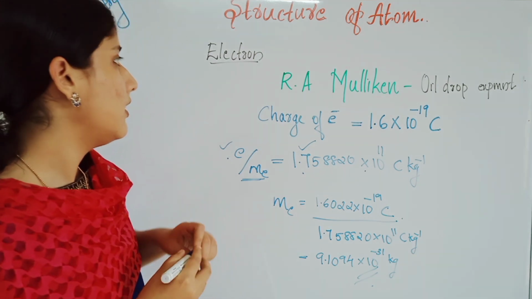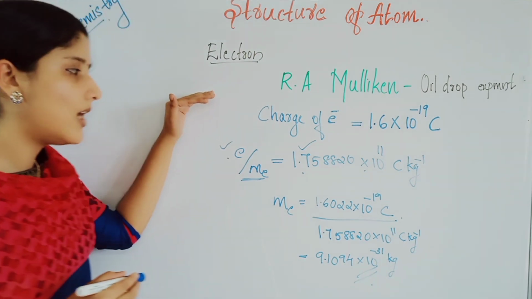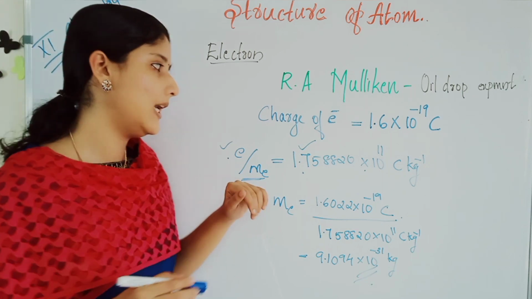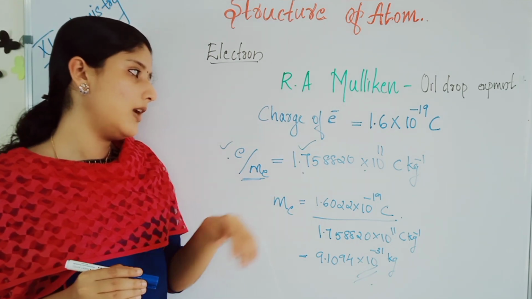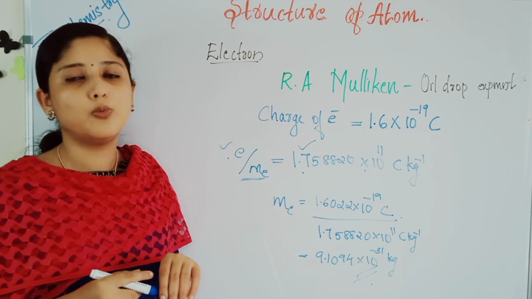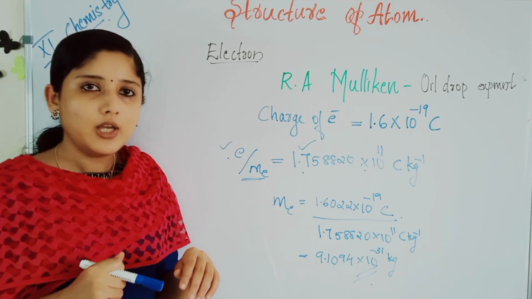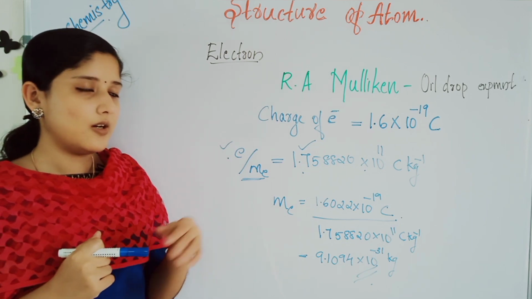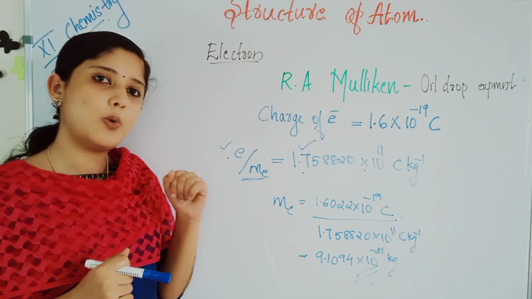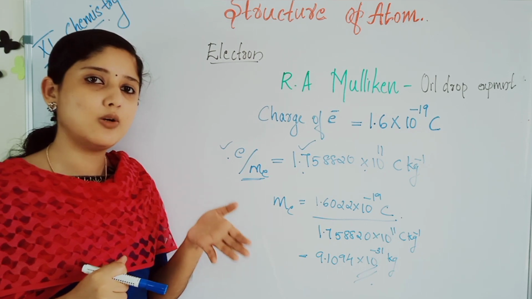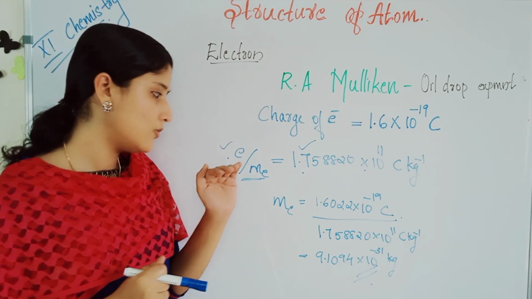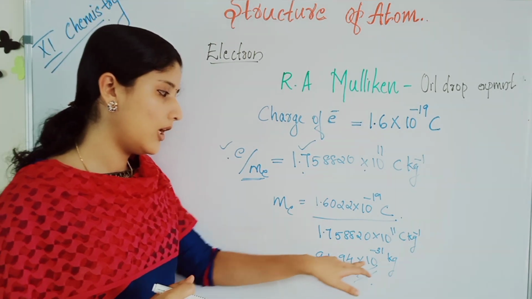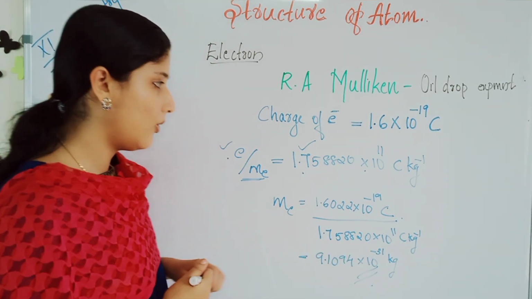First, J.J. Thomson determined the charge to mass ratio. He discovered the value as 1.758820 into 10 power 11 coulomb per kilogram. Later, Millikan, with the oil drop experiment, discovered the charge of an electron, that is 1.6 into 10 power minus 19 coulombs. With both values, we could find the mass of an electron as 9.1 into 10 power minus 31 kilogram.